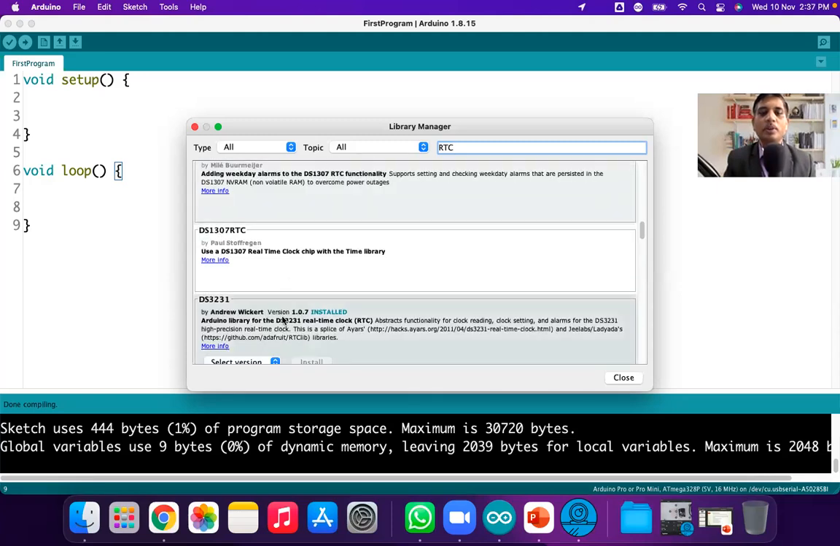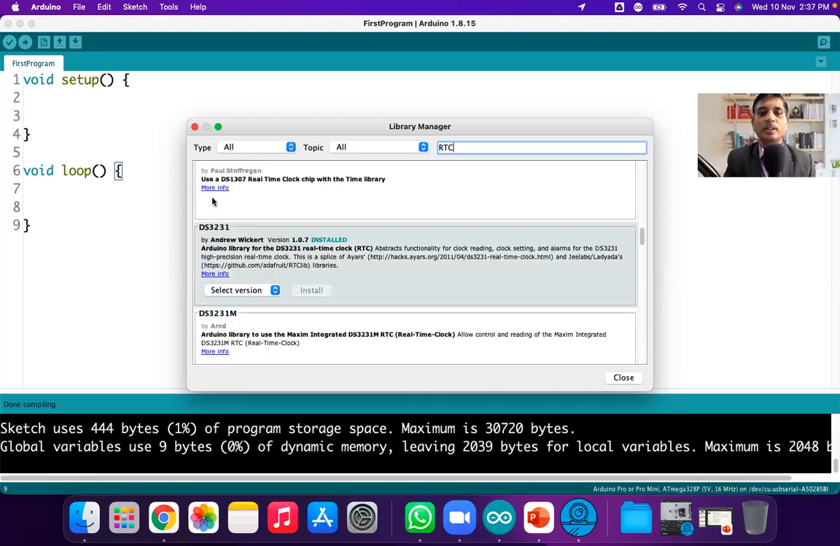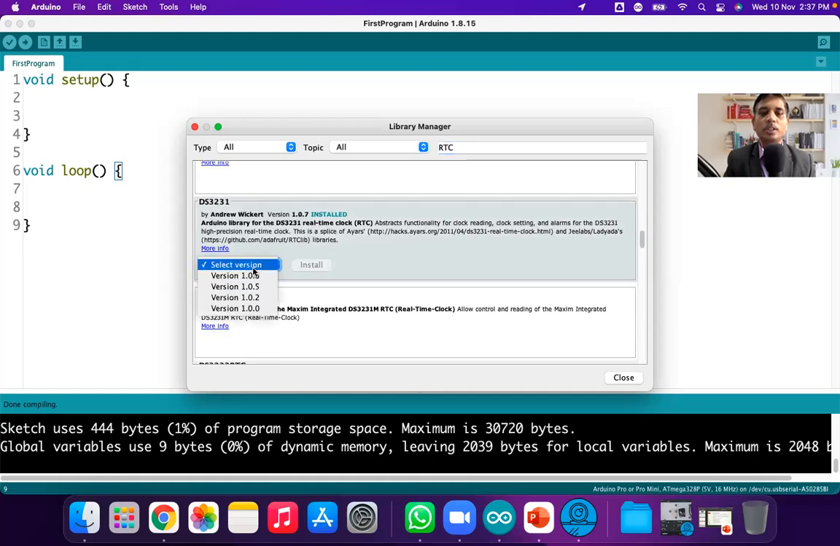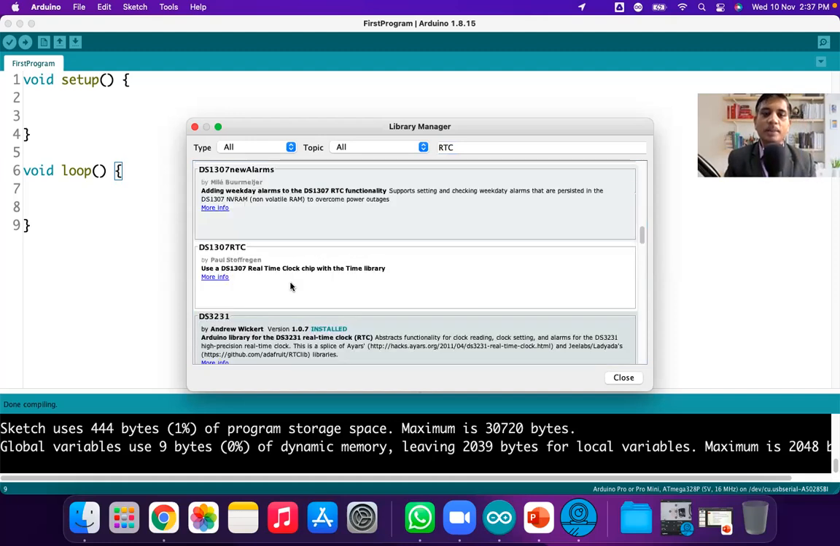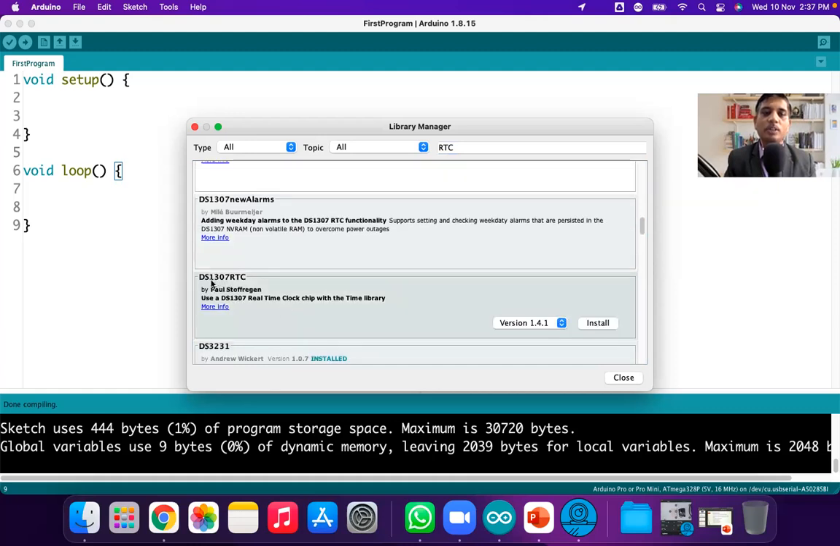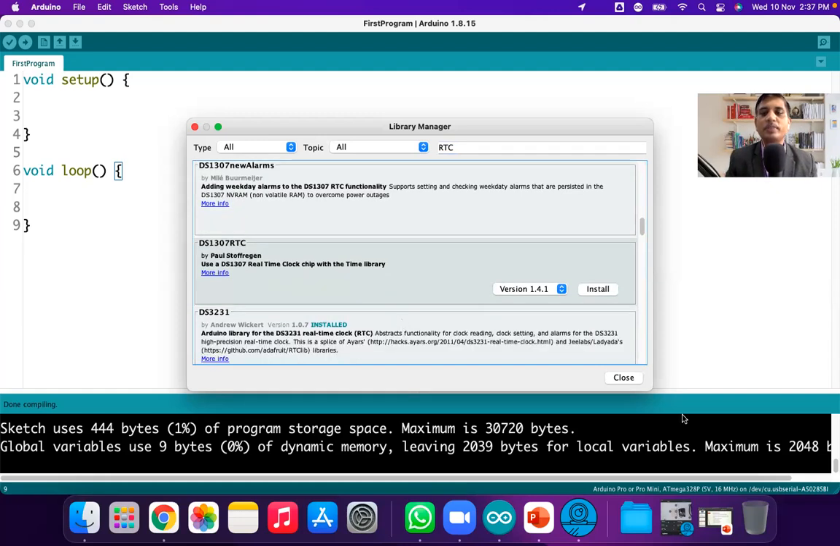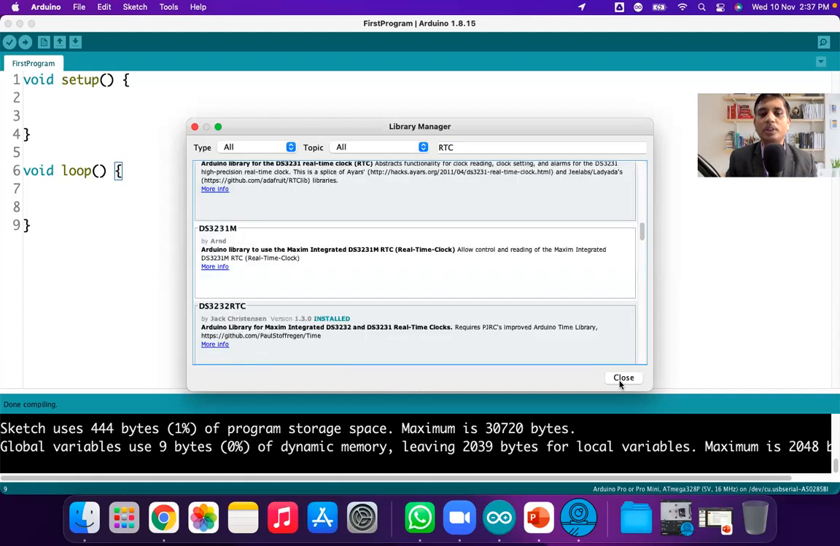Like if my RTC is DS3231, then I can install it. Now it is already installed, that's why it is showing install. Suppose if I want to install this DS1307, I can click on this install button, and then my installation gets started. Installation is started. So in this way, you can add new functionality to the Arduino IDE.